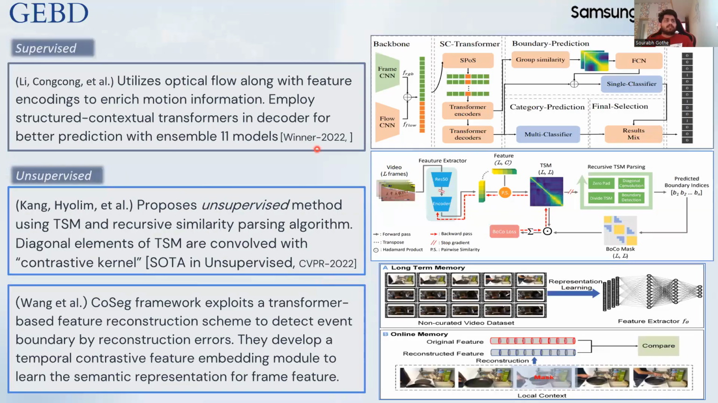These are the prior works. The first one is the state of the art in the supervised approach, and they use a structured contextual transformer in the decoder and ensemble 11 such models to achieve the highest result. These two are the unsupervised methods. The first one is the current state of the art method in unsupervised GEBD. They propose a contrastive kernel with recursive TSM parsing and achieve the best results. The third one is the COSEC framework, which exploits a transformer-based feature reconstruction scheme to detect the event boundaries.